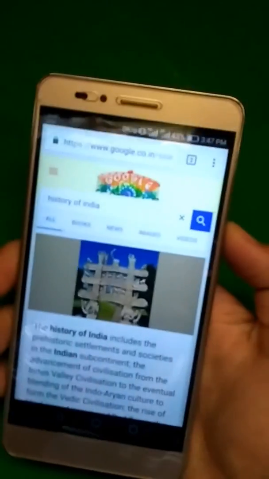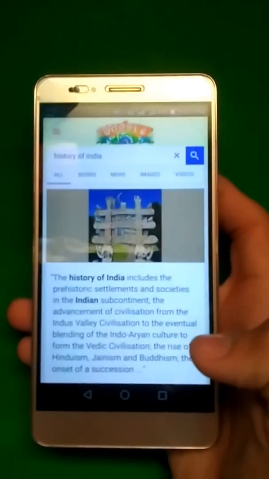I will now go on. Now you can see when I use my volume down button, it will go down. So you can get an idea now of how it works.